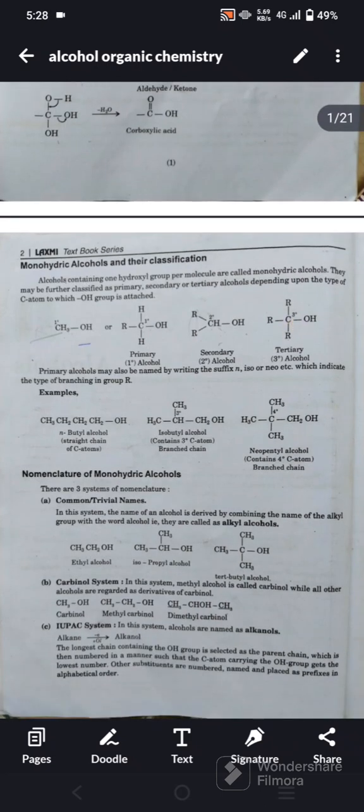Example: n-butyl alcohol, which is a straight chain of carbon atoms. Isobutyl alcohol contains a tertiary carbon atom, which is a branched chain. Neopentyl alcohol contains a quaternary carbon atom, also a branched chain.